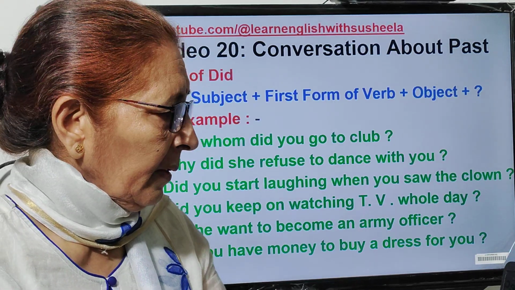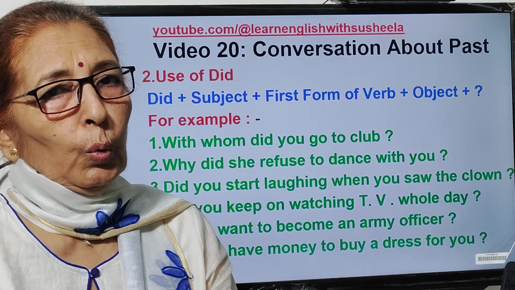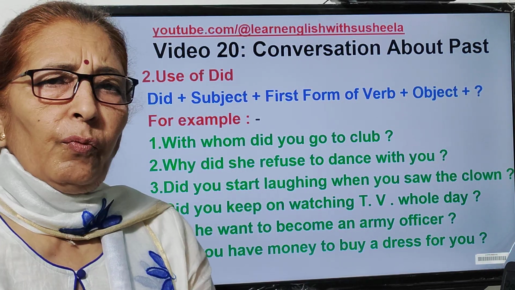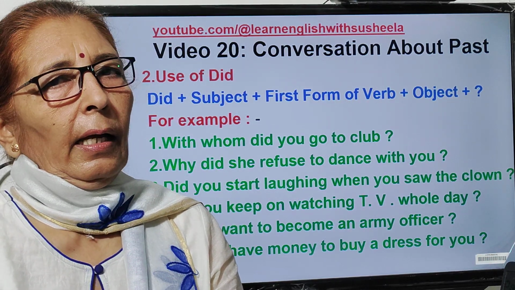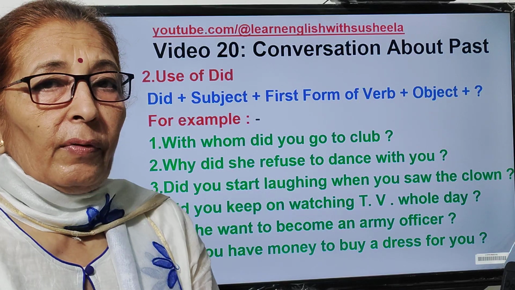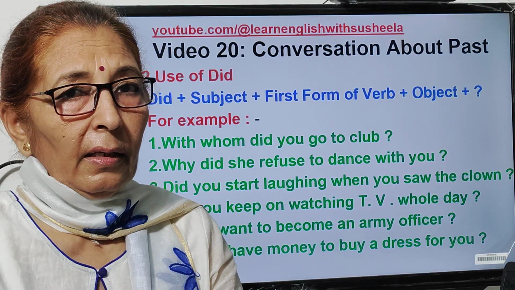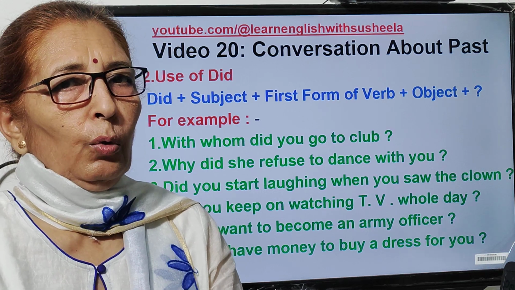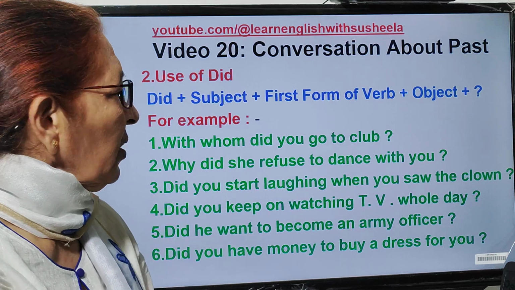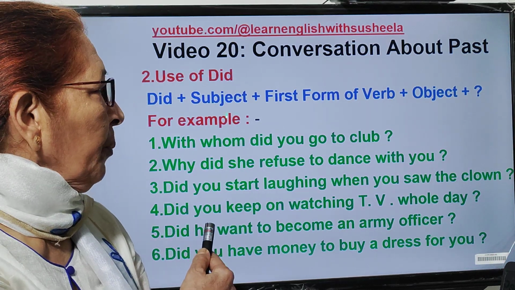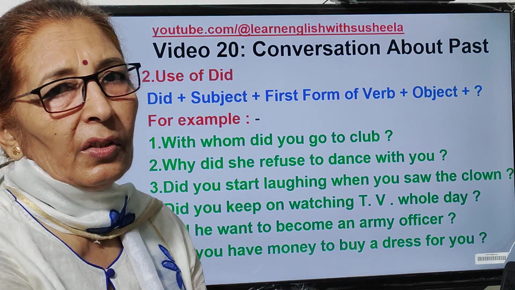Next, second, use of did. Just as in present we use do or does. In past we use only did. Did is used with both singular and plural. But when we have used did, we use first form of verb. But while answering in positive, here we don't use did, we have to use second form of verb. Here structure will be did plus subject plus first form of verb plus object and then question mark.